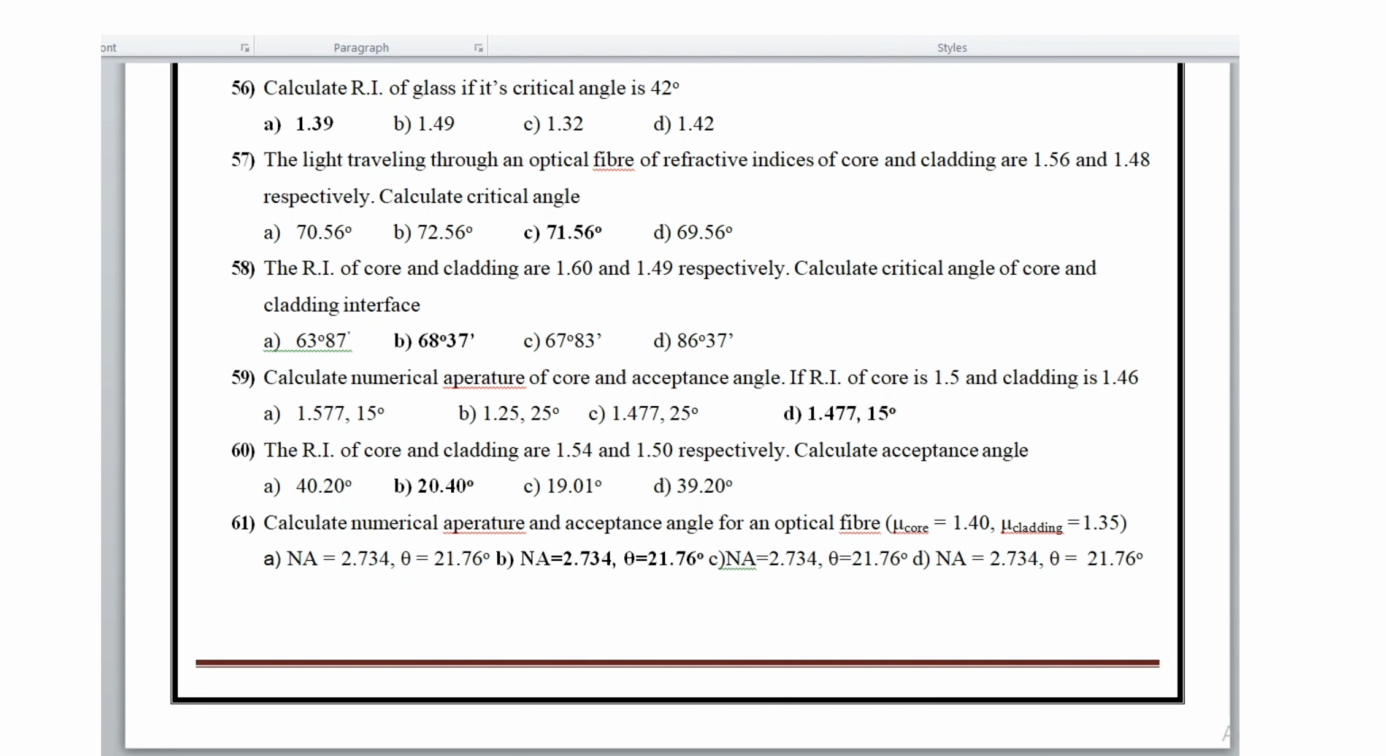Then calculate the numerical aperture and acceptance angle if the refractive index of the core is 1.5 and of the cladding is 1.46. The answer is 1.477 and 50 degrees.